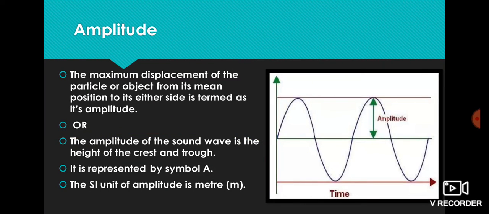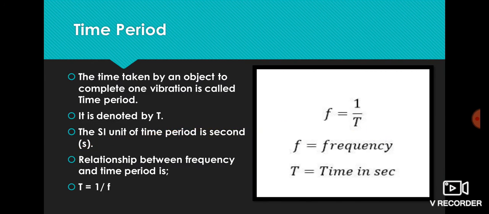The next property of sound wave is amplitude. The amplitude of the sound wave is the height of crest and trough, or we can say the maximum displacement of the particle or object from its mean position to either side is termed as its amplitude. It is represented by symbol A and the SI unit of amplitude is meter.